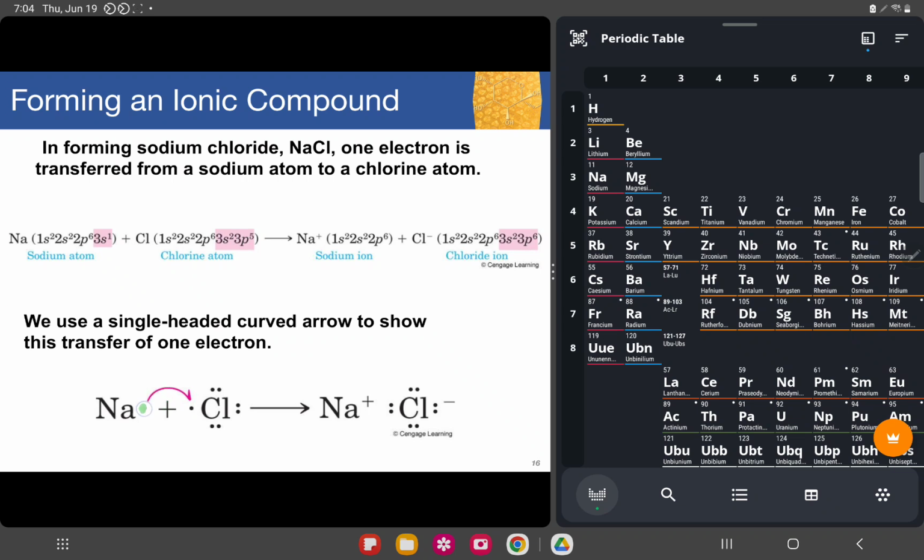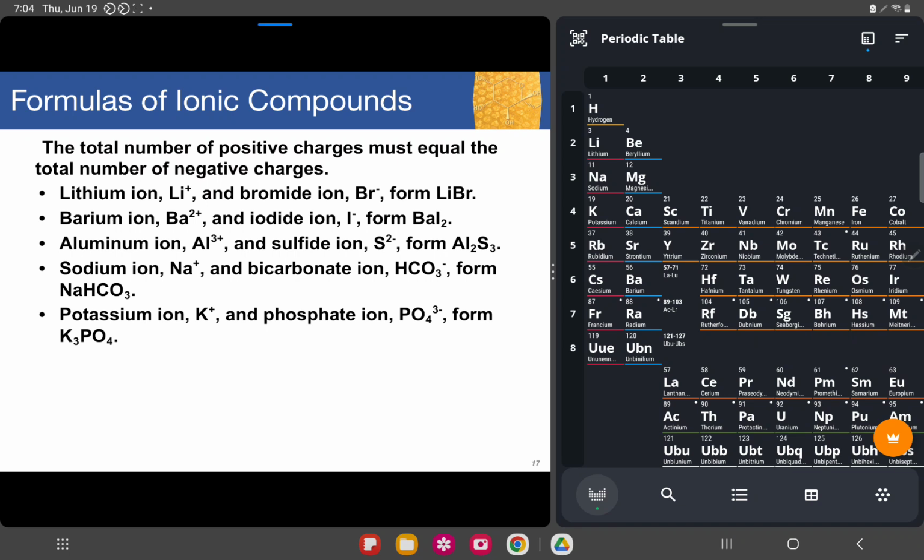This one electron on the valence shell of our sodium will be donated to the highly electronegative chlorine. Since this one loses an electron, it gains a superscript of positive. This gains one electron, so it gains a superscript of negative. Now the total number of positive charges must equal the total number of negative charges.